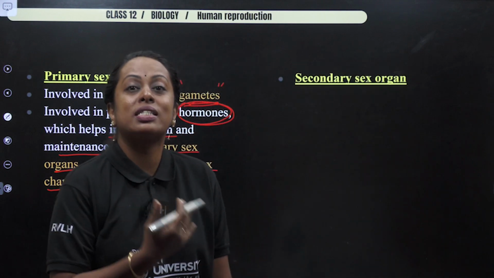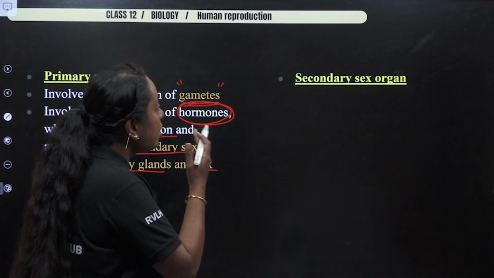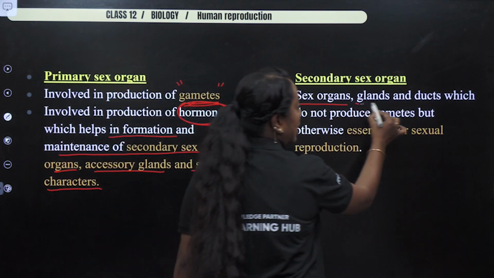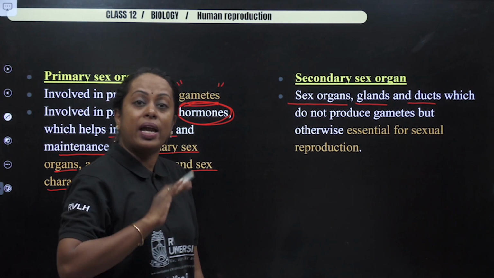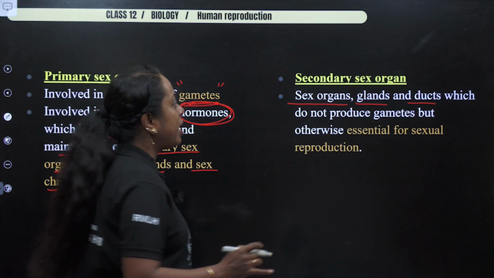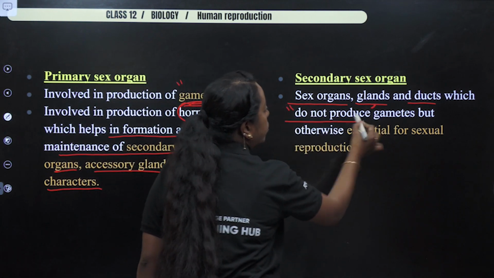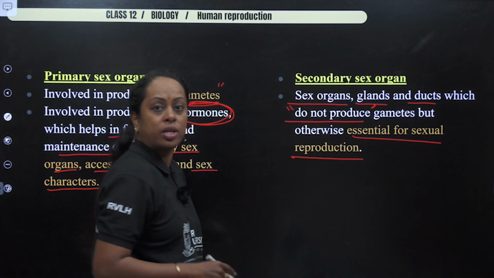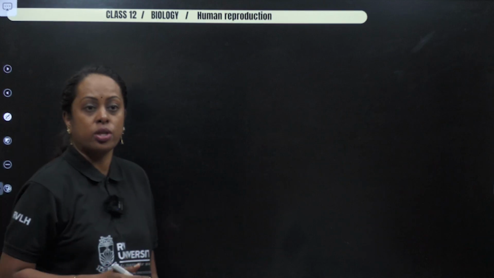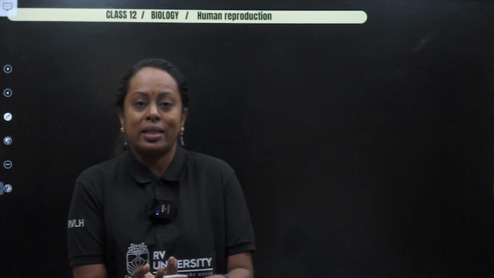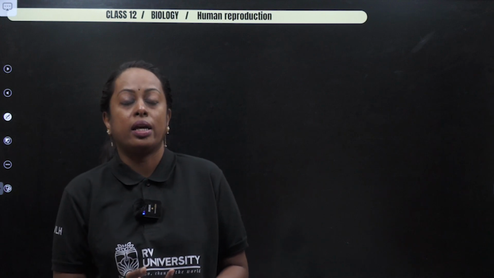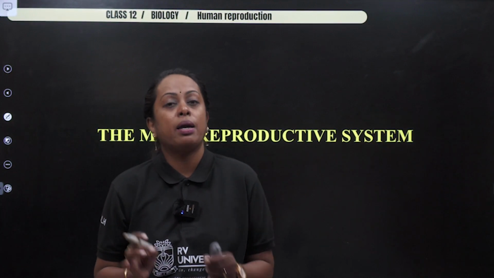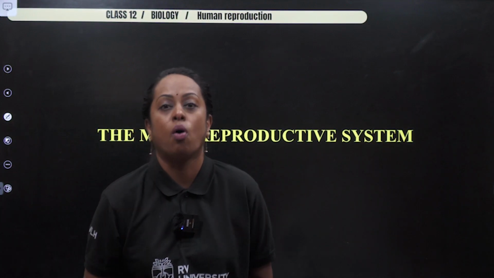Then what is the meaning of secondary reproductive organ? When the word secondary reproductive organ comes, remember, it includes sex organs, glands and ducts, but they are not involved in production of gametes. So they do not produce gametes. Otherwise, they are essential for sexual reproduction. So how are they essential? Maybe they are producing the nutrient, they are protecting, they are also helping in transportation. So I hope you understood what is meant by primary and secondary reproductive organ in general.